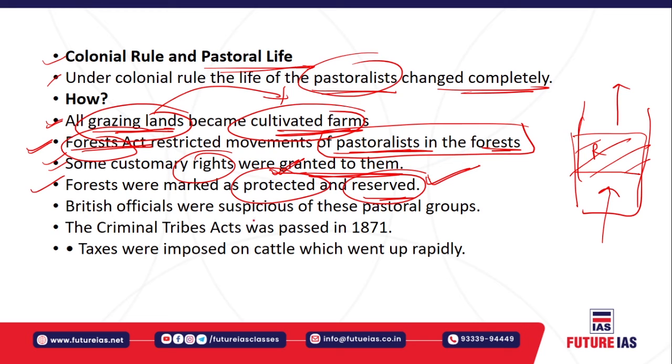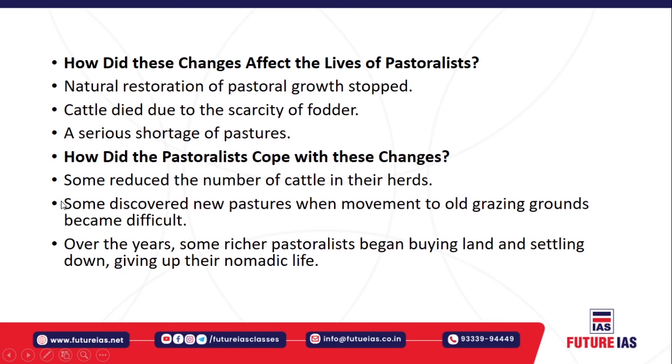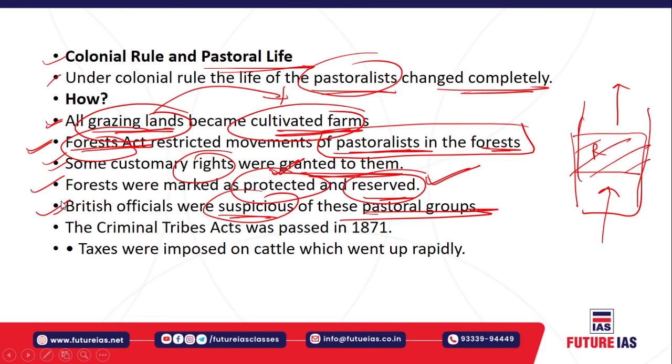And the Britishers were also suspicious about these pastoral groups. They used to be suspicious about how and what type of activity they performed, right? And there were many tribes that were also criminal in nature, right? They used to conduct a lot of robbery and other activities. So the Criminal Tribes Act was passed in 1871, which declared the whole tribal community criminal, right? And the Britishers also imposed taxes on the cattle, and that tax ramped up very rapidly.